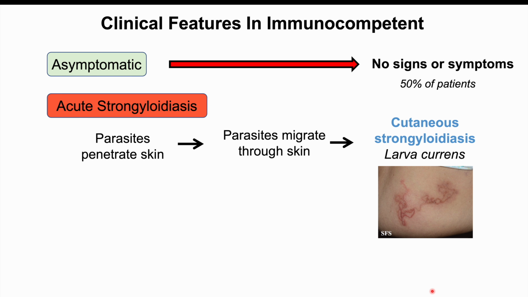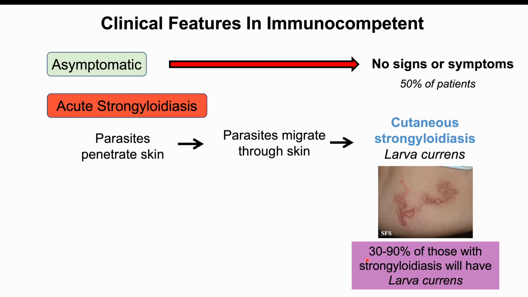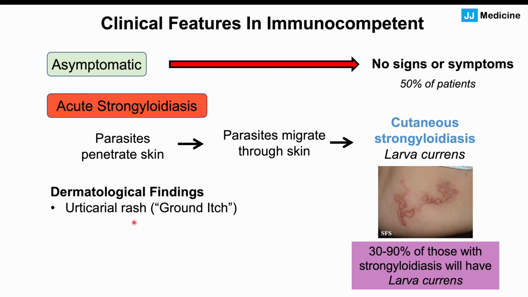Now, not all patients will have larva currens. It is estimated that 30 to 90% of patients with strongyloidiasis will have larva currens. So even if some patients may have a parasite penetrate the skin, they may not have this particular sign or symptom. So that's also important to make note of as well. When there are dermatological findings, though, these include a urticarial rash. It's often termed a ground itch. Most of the time, we're going to see it on the feet. People are walking on a beach, for instance. They have this parasite penetrate through their skin. Their feet are going to be very itchy.